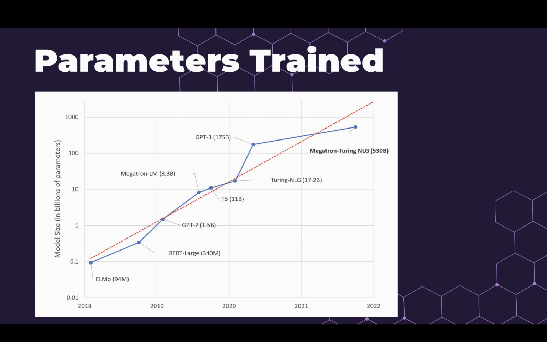So for example, BERT is trained on 340 million parameters, meaning there are several different variable data sets on which it has learned. Similarly, GPT-3 is trained on 175 billion parameters.